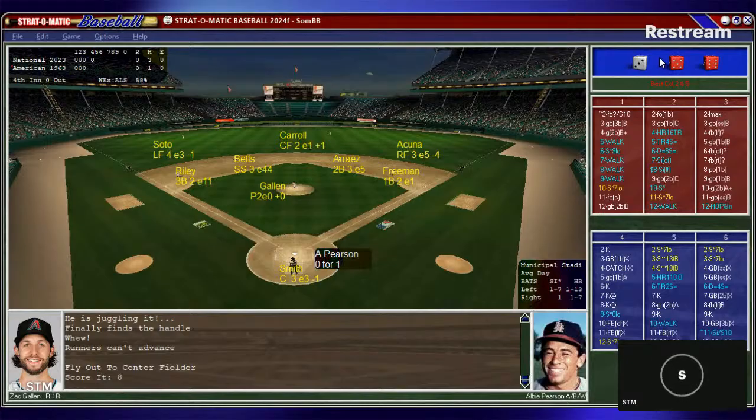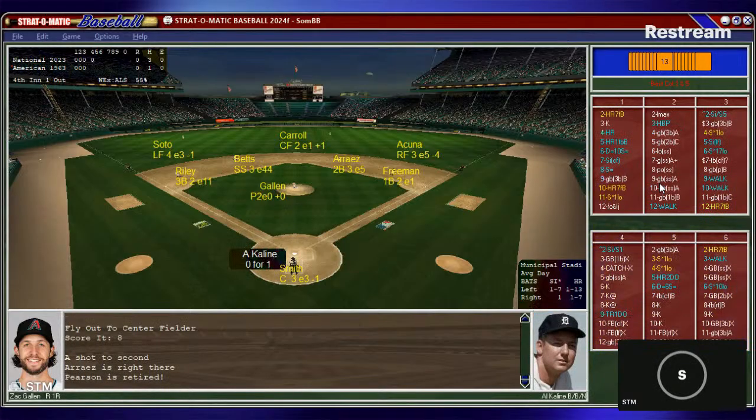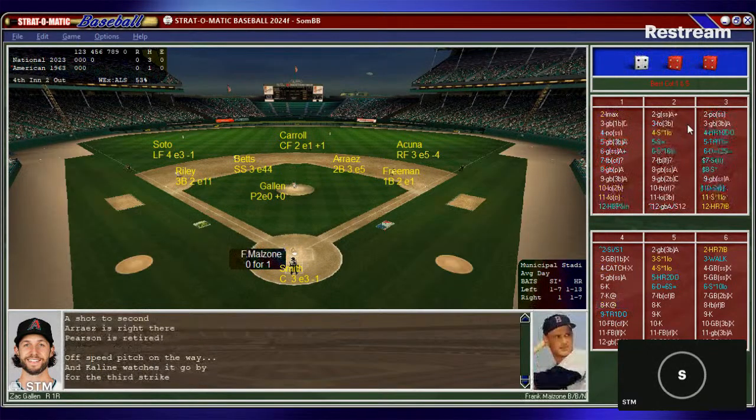Gallen looks in, gets the sign, giving up one base hit through three innings. Gallen with the windup and the pitch to Pearson, and Pearson hits a liner right at Arise. Nice play there, one away. Here's Al Kaline, 0 for 1 in the ball game. Smith puts down the sign, and Gallen from the windup, pitch to Kaline. Struck him out on the inside corner, got him looking.